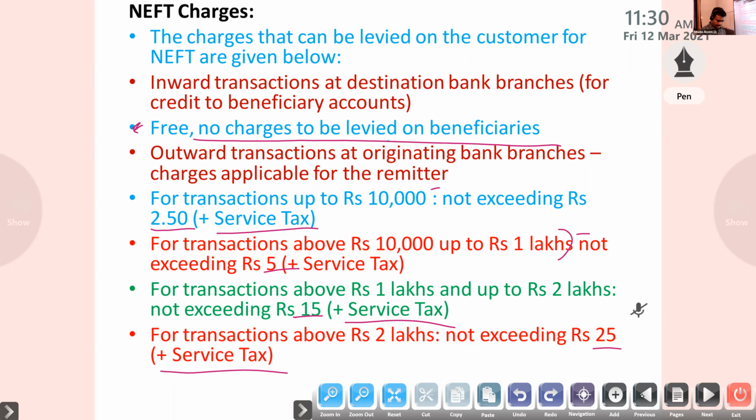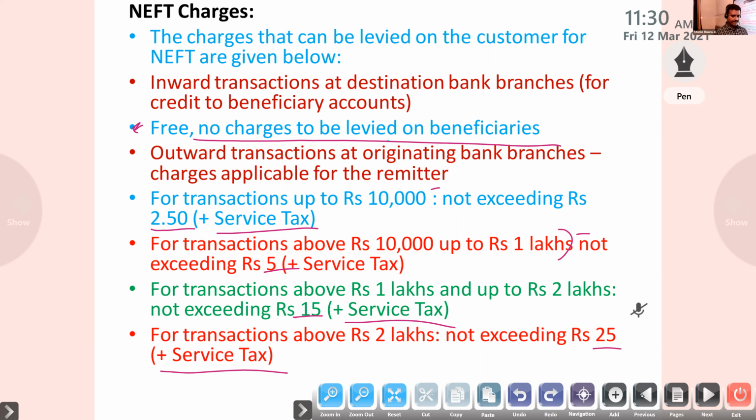So anyway, NEFT can be used for a variety of transactions, for payment of credit card dues. So we took the credit card from the bank; if you want to make a payment, we can make the transaction through NEFT. Then payment of a loan EMI, for that purpose we are also using NEFT.